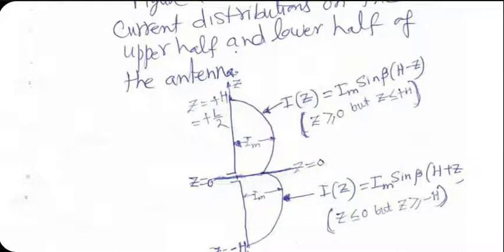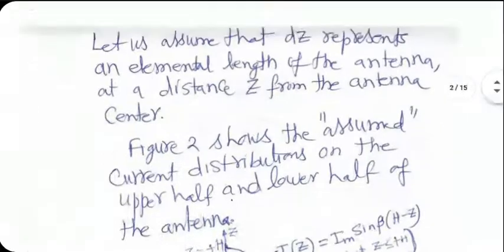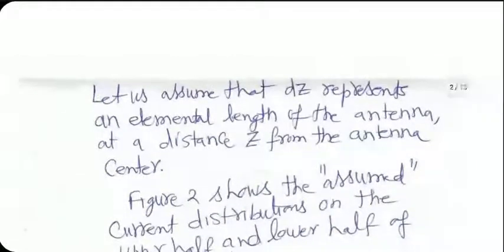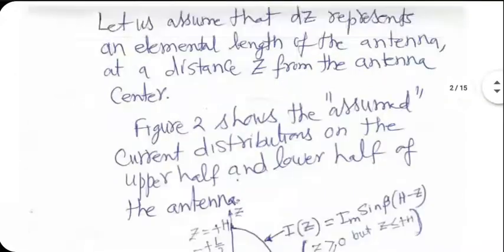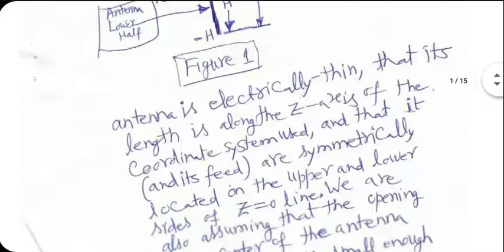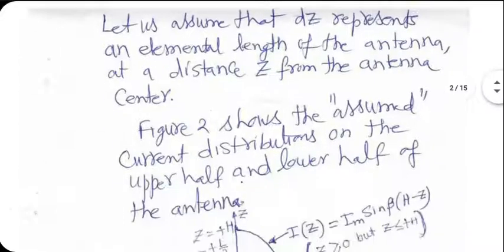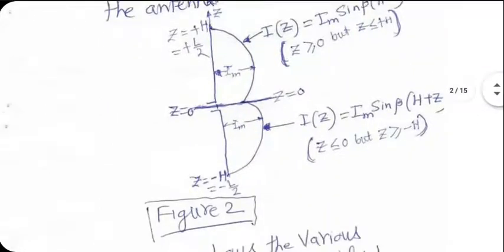That's not the issue at all. So let me read this carefully. Let us assume that dz represents an elemental length of the antenna at a distance z. At a distance z from origin, we take a small length of the antenna called dz. And then these are the assumed current distributions.